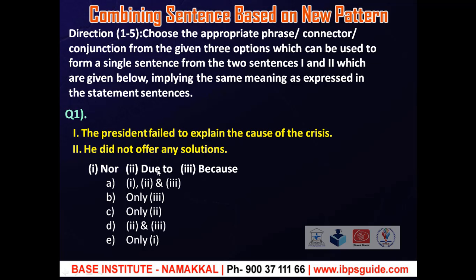Second option, due to. For better explanation, we shall compare due to with because of. Okay. In the traditional set of rules, due to and because of are interchangeable, but there is disagreement in modern English. Because of modifies a verb, whereas due to modifies a noun or a pronoun in its meaning. Okay. For example, he failed because of bad planning.